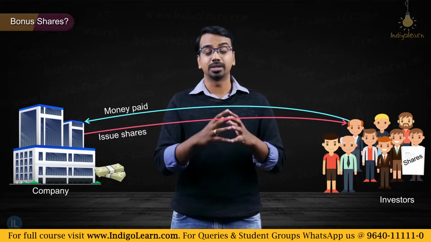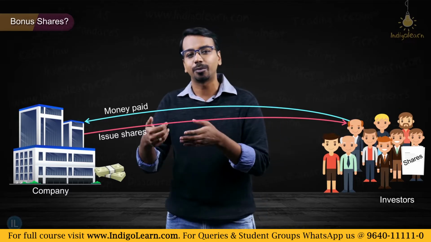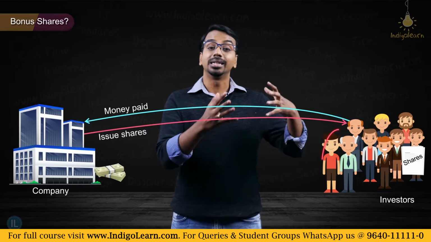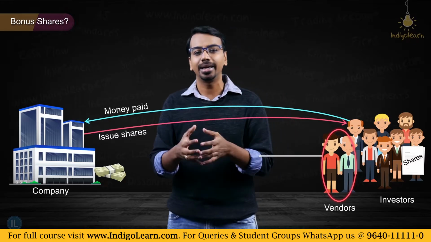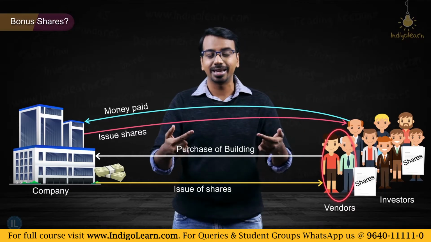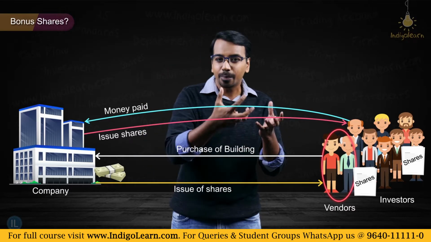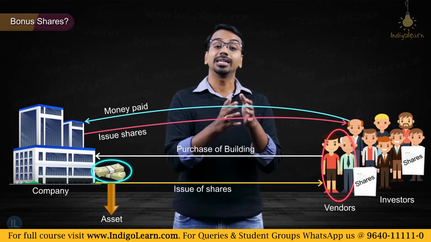But sometimes a company may issue equity shares without collecting money from the investors. Sometimes the investors may give some other asset. Maybe the company has purchased a building and in return for that has issued equity shares. Even in this case, the company is getting some asset in return for which it is issuing equity shares.